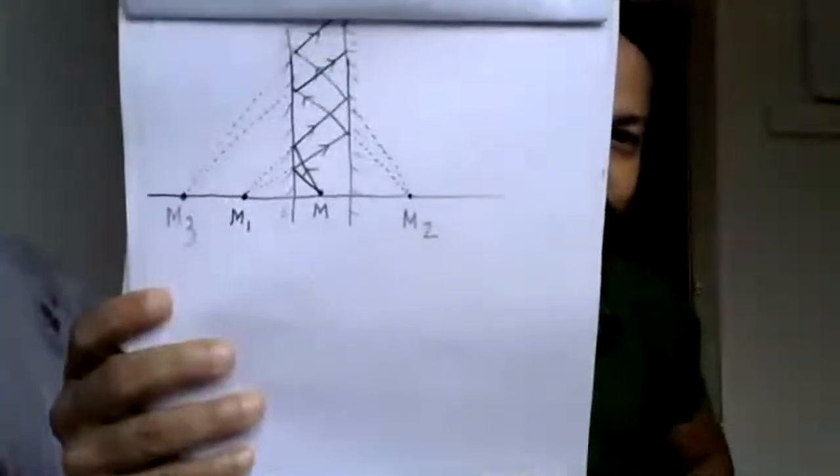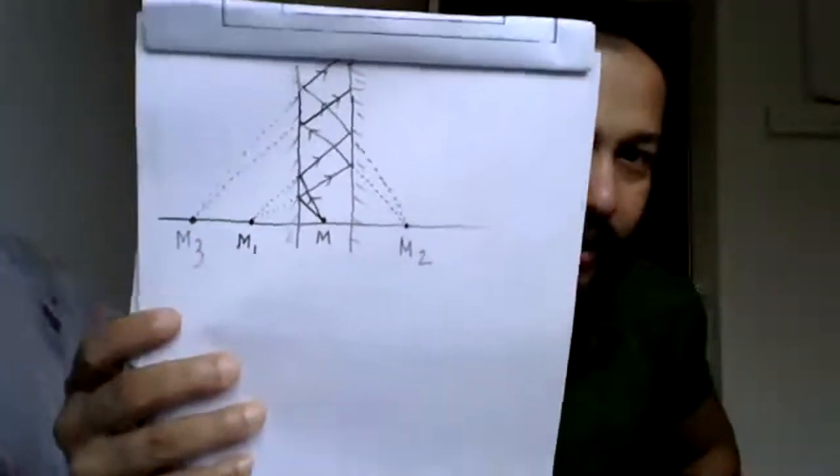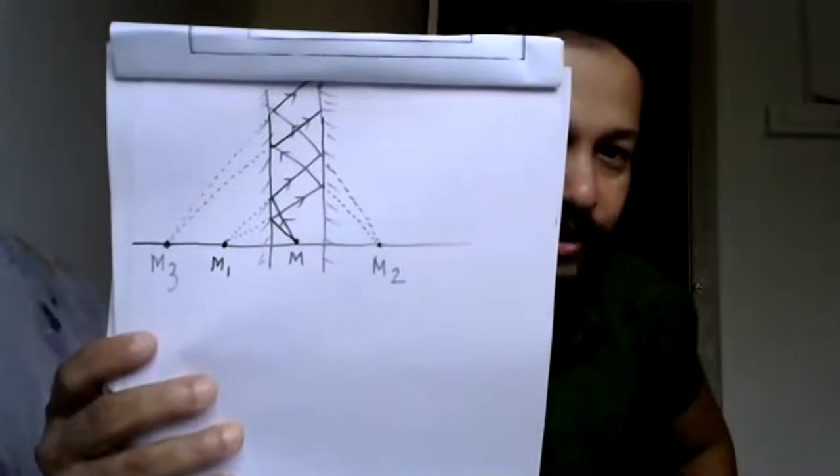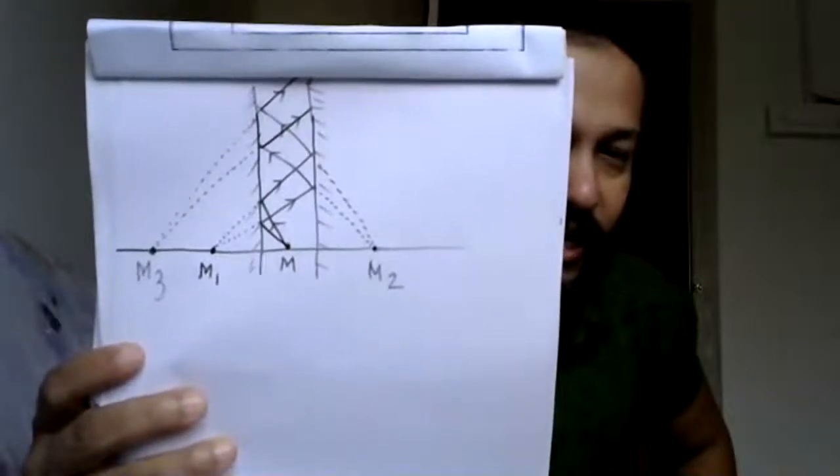Now, one thing you might have noticed, that the object and all the images are lying on the same line. Again, I am drawing this for you. Number of images and object all are lying on the same line. See, image and the object all are lying on the same line.